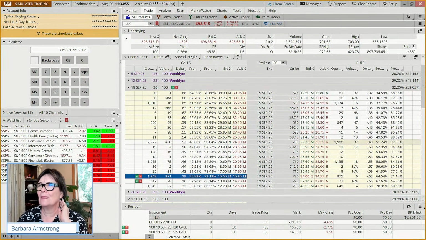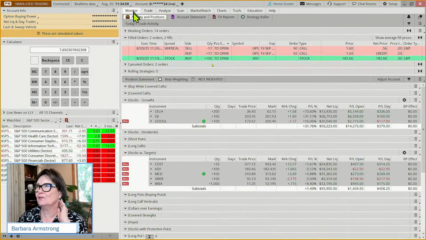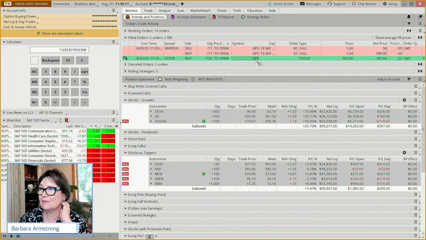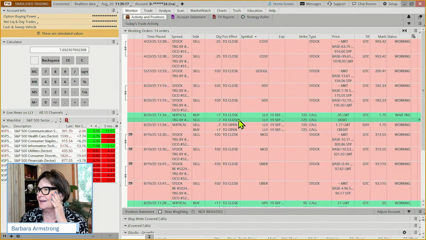So what have we done today? Well, we've looked at a bunch of pennant patterns. We've placed 3 example trades. We did one on Hershey, which was a bullish trade, where we bought the stock and we put a price target being the previous high. And then we did one on UPS. We also did one on Lilly.